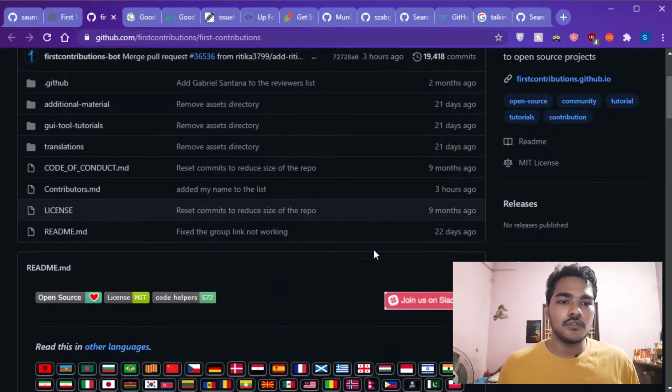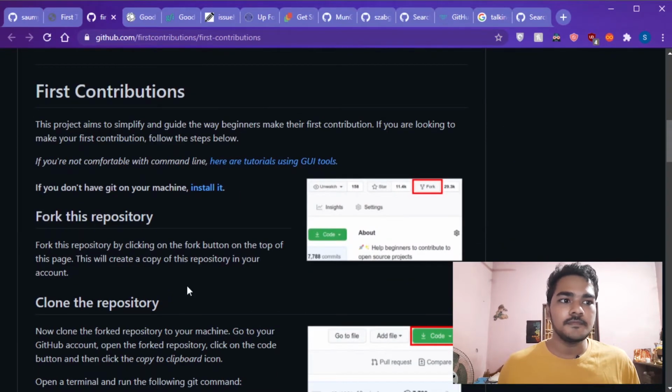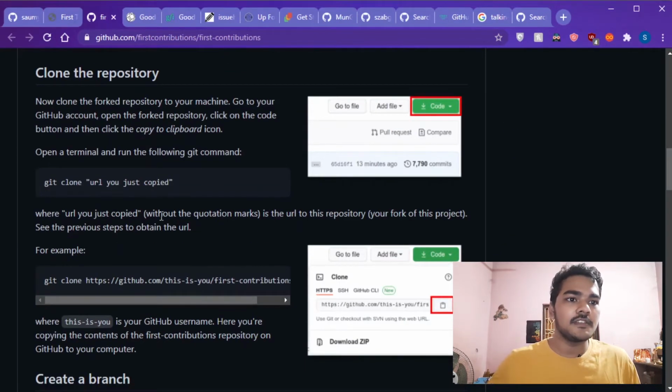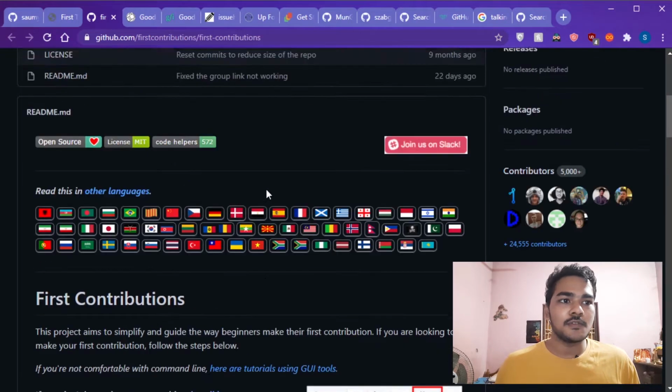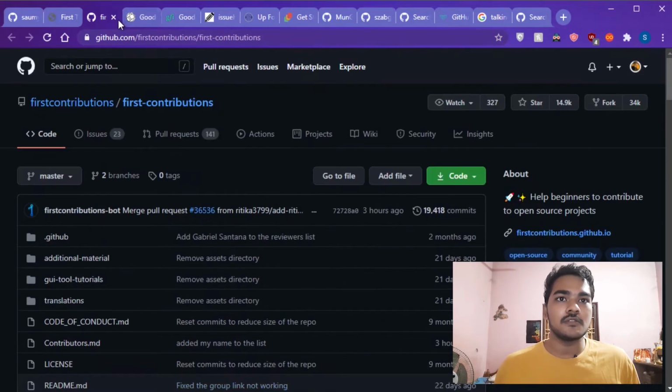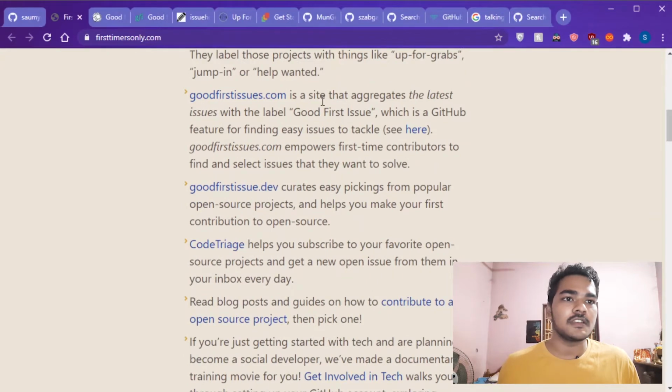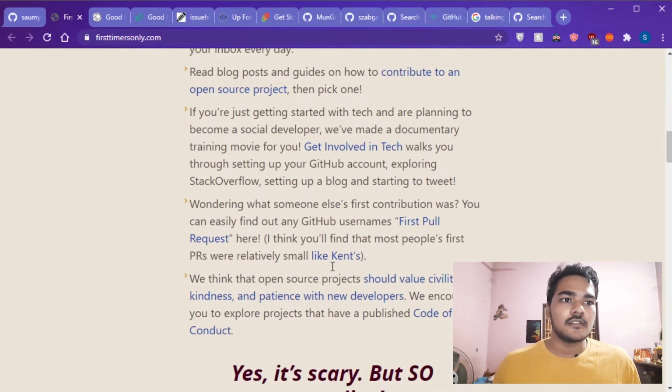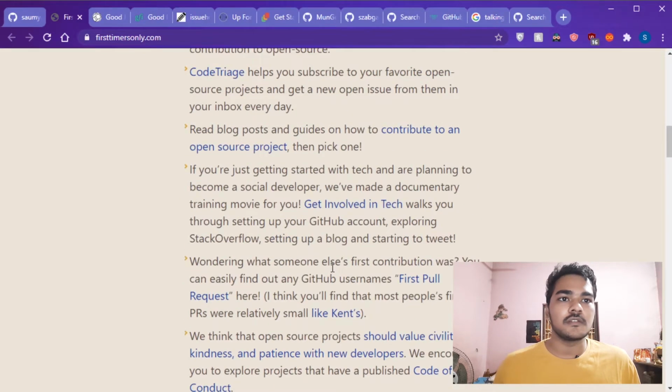If you go to that readme file, they have the steps that you need to follow. I would totally encourage you to follow the steps and make your first pull request, right? So yeah, this is a pretty good website. This is just an informational site with some links to some of the good sites, so I would encourage you to read it once.